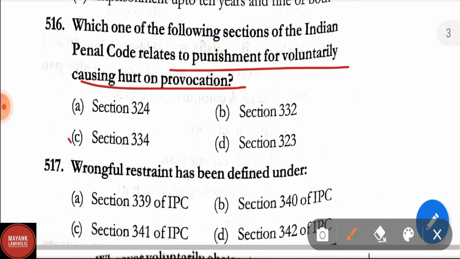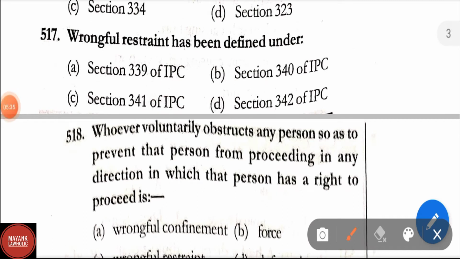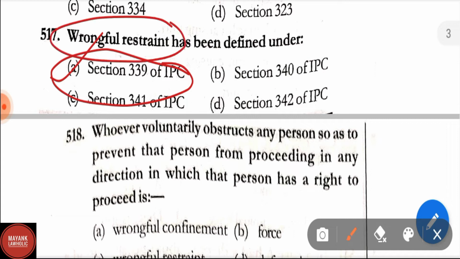Correct answer is Section 334. Wrongful restraint has been defined under Section 339 of IPC, Section 340 of IPC, Section 341 of IPC, Section 342 of IPC. Correct answer is Section 339 of IPC. Wrongful restraint is defined in Section 339 of IPC.